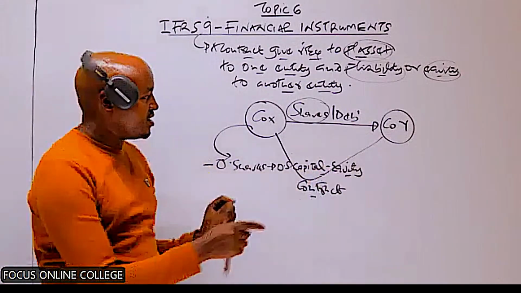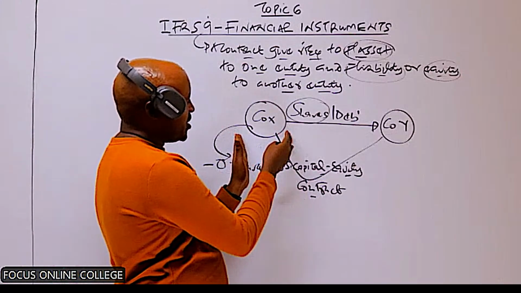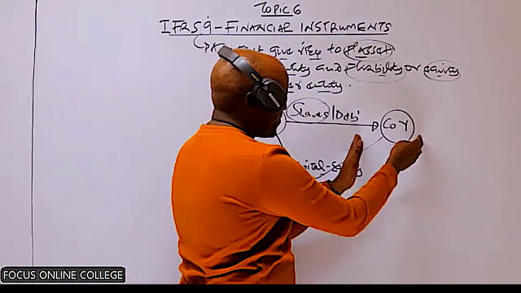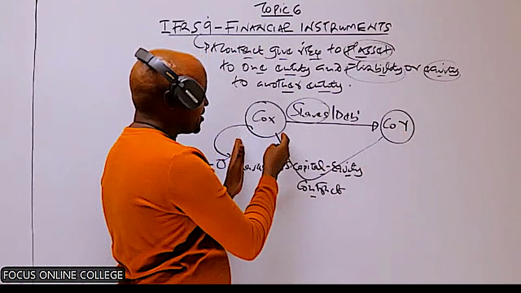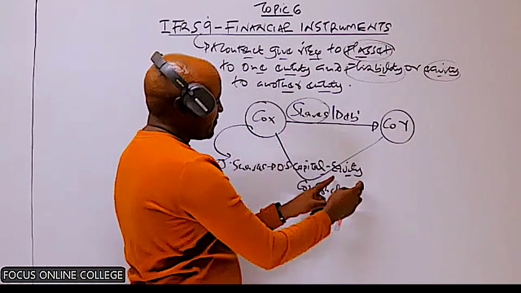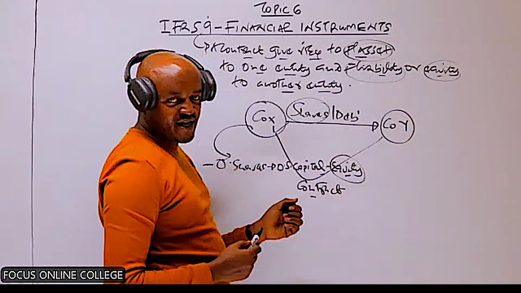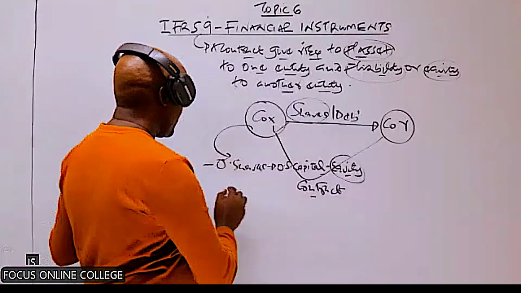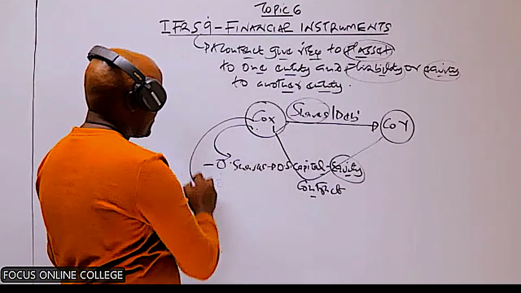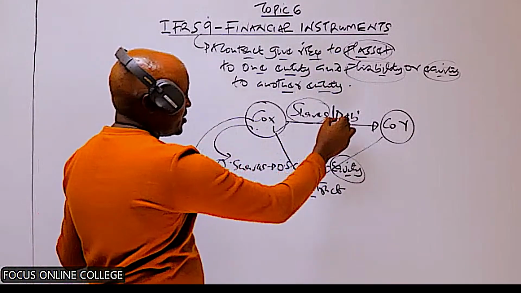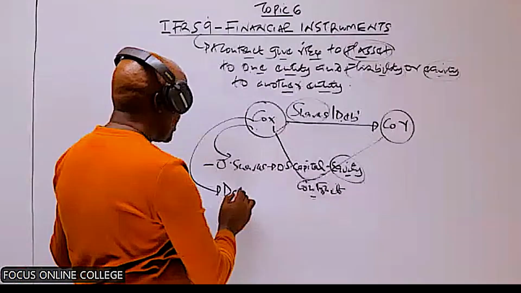So therefore you can see, once this company has issued shares, and some of those shares are issued to company Y, this company enters into a contract, and this contract gives rise to equity, as far as this company is concerned. Now, on the other hand, let's assume that this company decides to raise capital by issuing debentures.